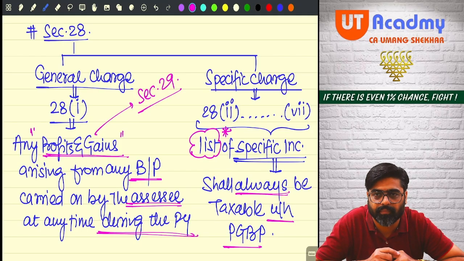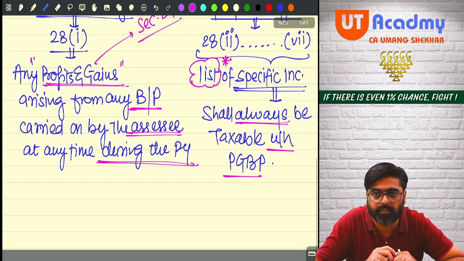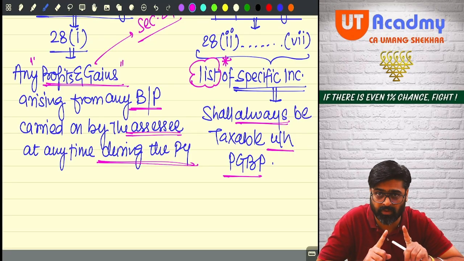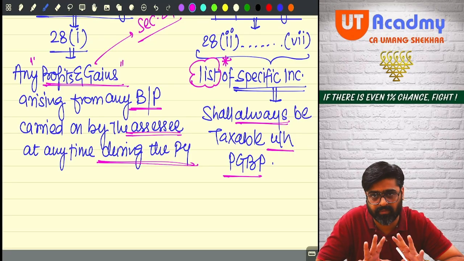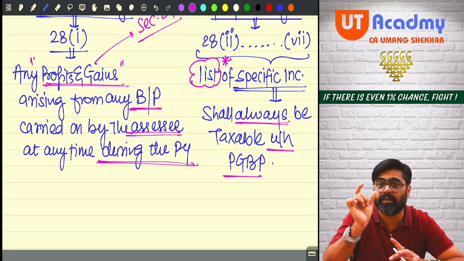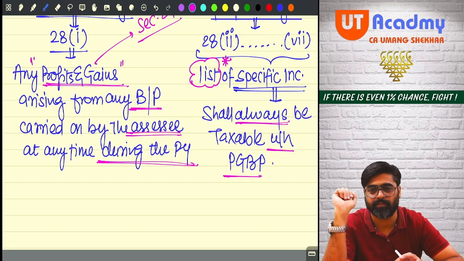Okay, now pay attention. Profits or gains arising from any business or profession. Meaning the assessee should be doing some activity during the previous year, and that activity should be a business or profession.